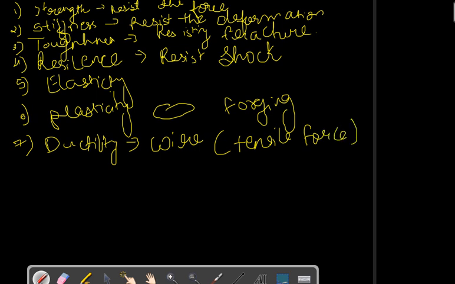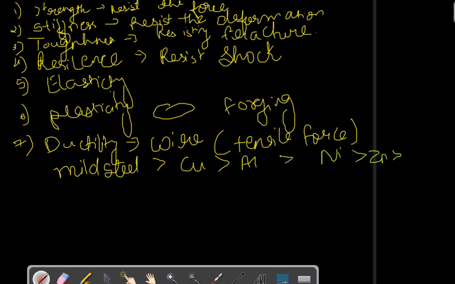Ductility is maximum for mild steel, then copper, then aluminium, nickel, zinc, then tin, and then lead. So ductility of lead will be minimum and mild steel will be maximum.